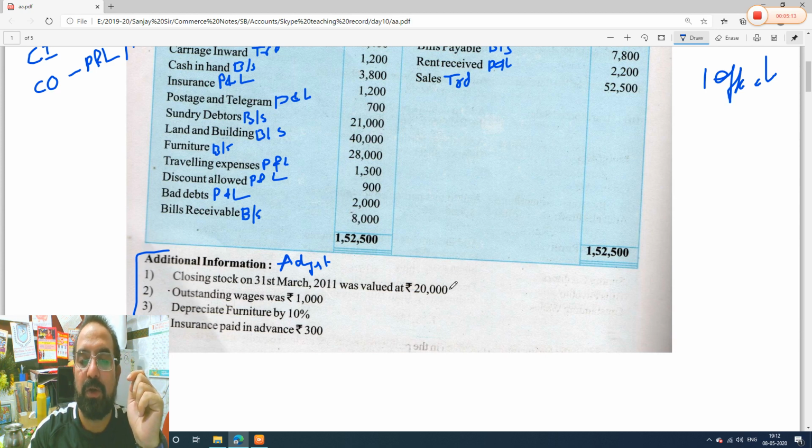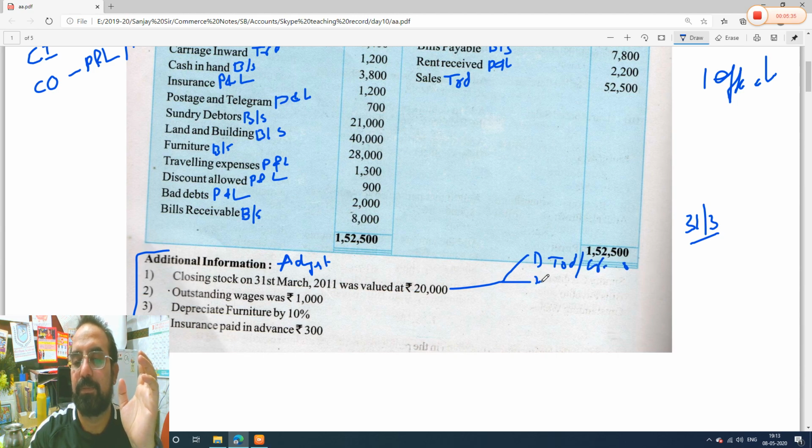So at the end of the financial year, when your year gets closed on 31st March, we know the financial year gets closed on 31st March. So on 31st March, your stock in the office is 20,000. Where will you take it? You will take it to two places. Two effects will be there. The first effect will be the trading account, credit side, and the second effect will be the balance sheet, asset side, because it's your asset at the end of the year.